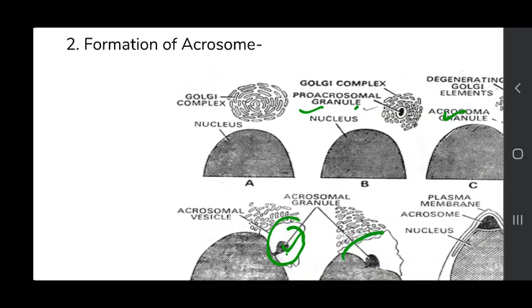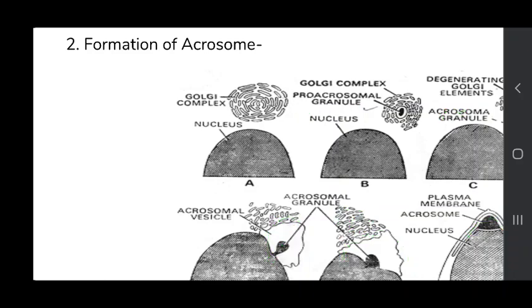It will form the cap of spermatozoon. The remaining part of the Golgi complex will be reduced and discarded, and this is named as the Golgi rest. Now we have seen the formation of head. Under the formation of head, two changes take place: the changes in the nucleus, which I discussed with you, and second, the acrosome formation.